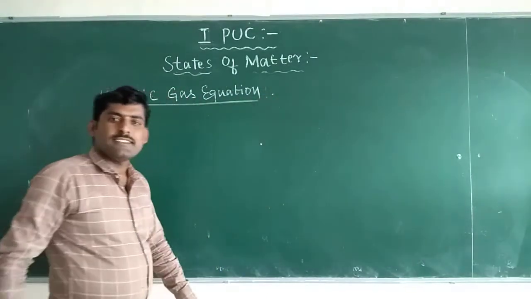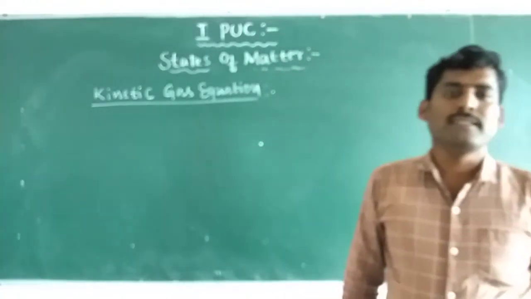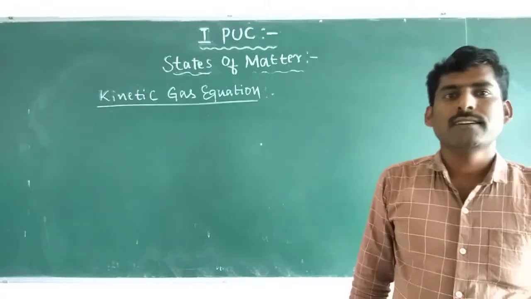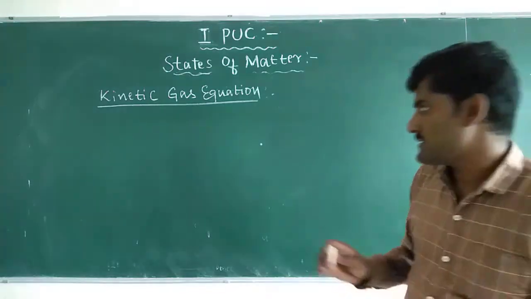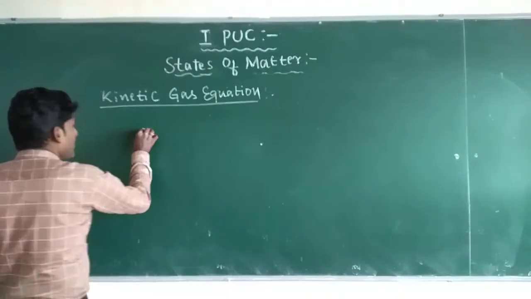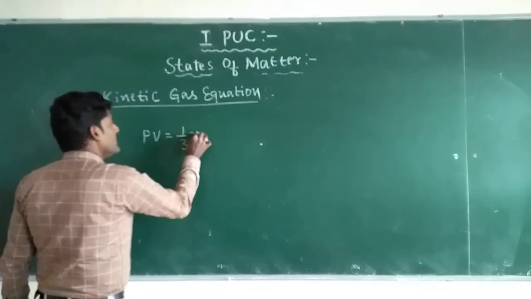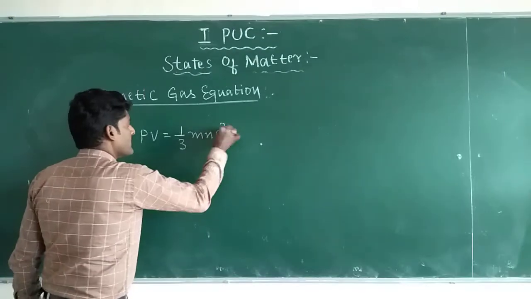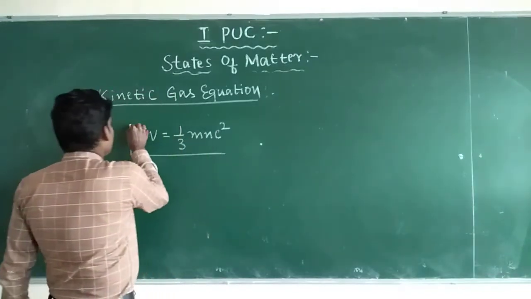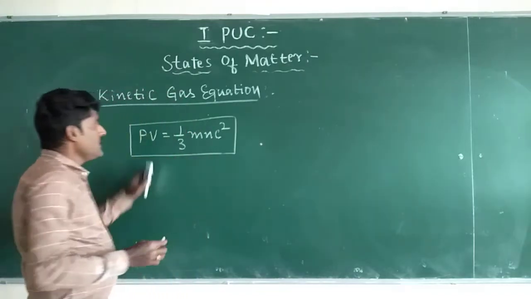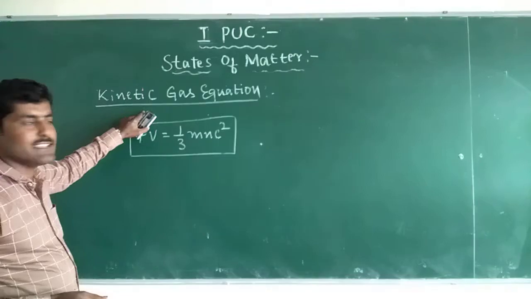The kinetic gas equation gives the relationship between the pressure exerted by the gas molecules in the given volume of the gas. That is PV equals 1 by 3 mNc square. PV equals 1 by 3 mNc square is called the kinetic gas equation.